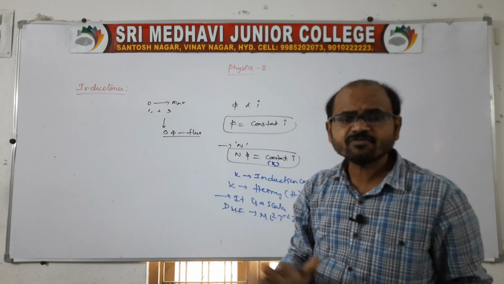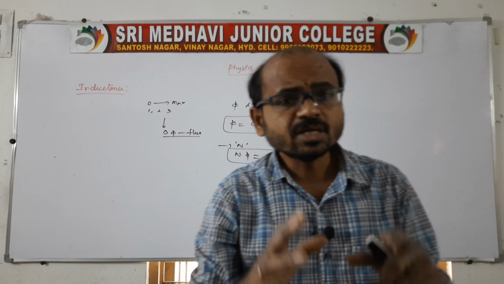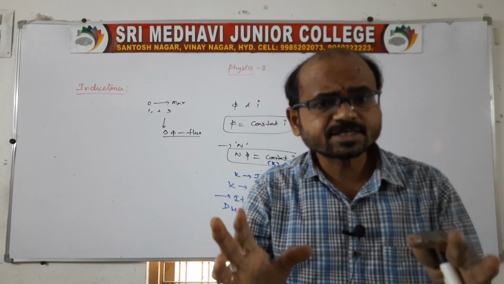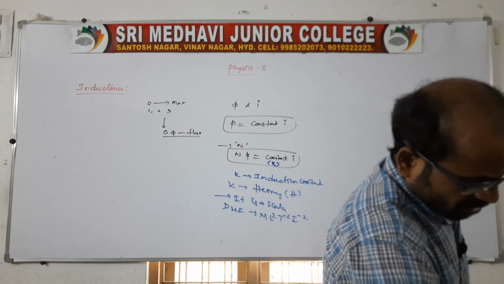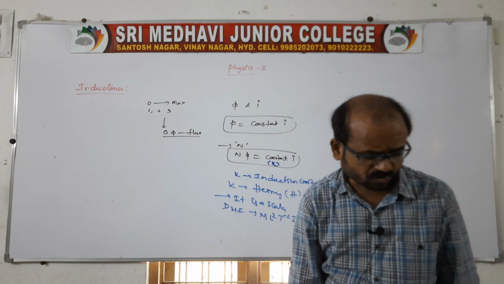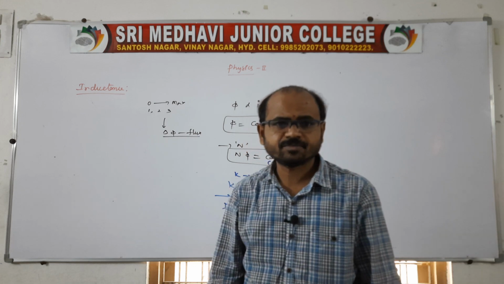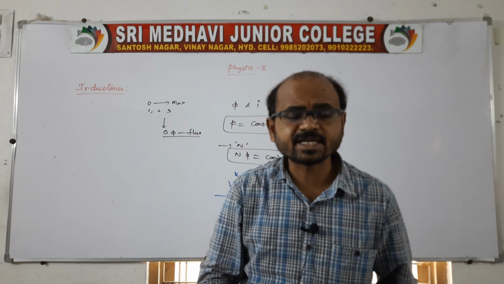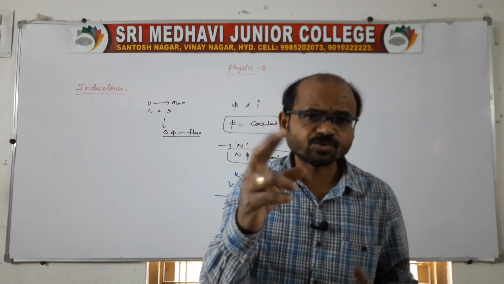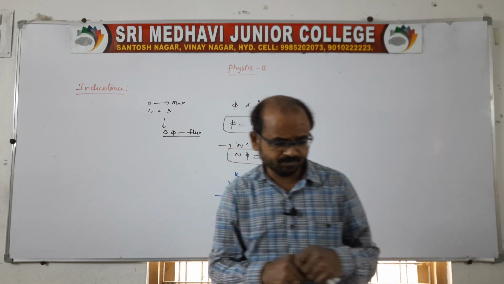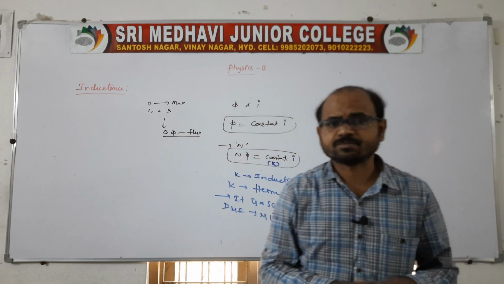But one is self and one more is mutual induction. In both cases, we need to find the coefficient of self induction and the coefficient of mutual induction. So the process is the same in both cases. So we have two types: self induction and mutual induction, right?